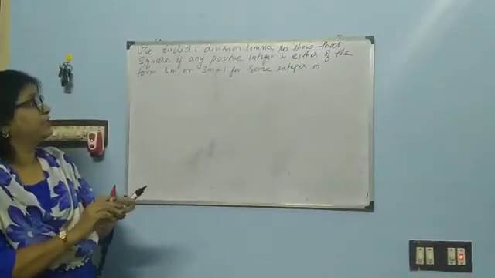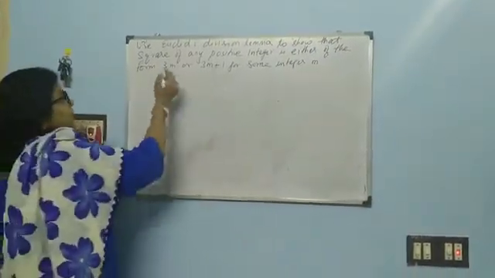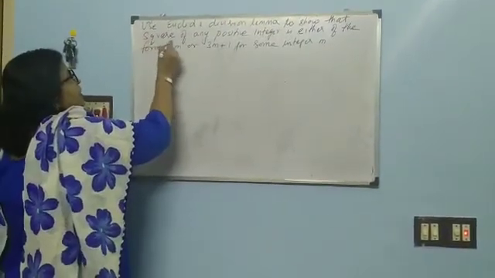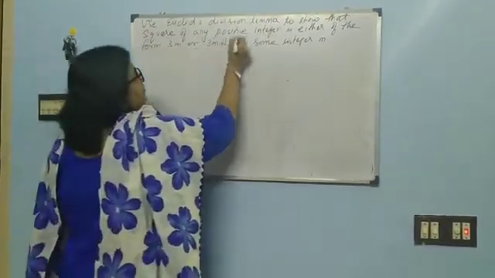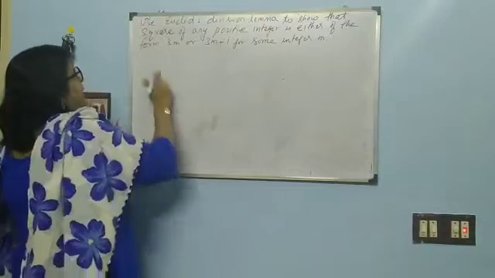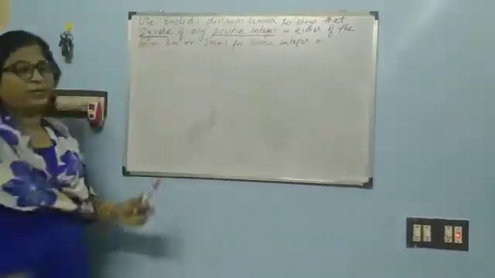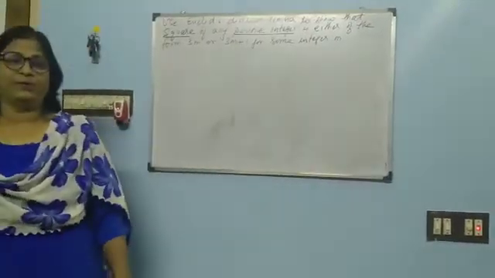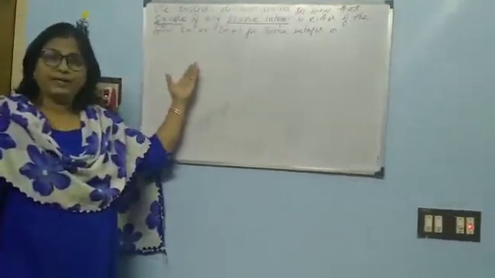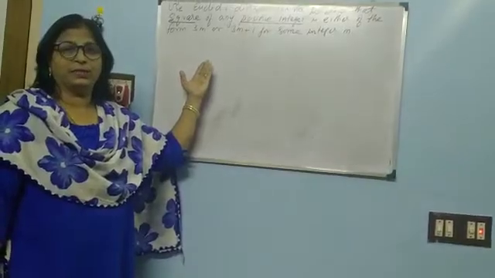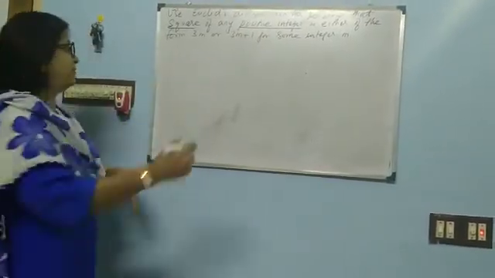We have to show that the square of any positive integer is either of the form 3m or 3m plus 1. So for this, again the same procedure. Let us consider a to be a positive integer.